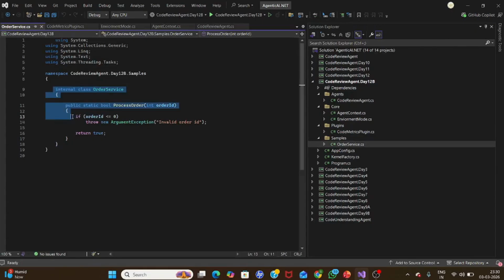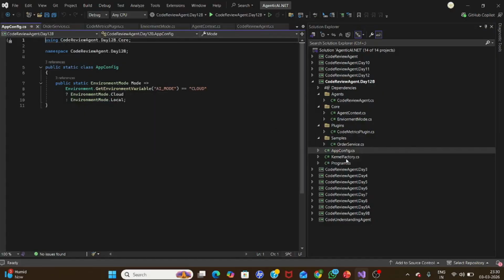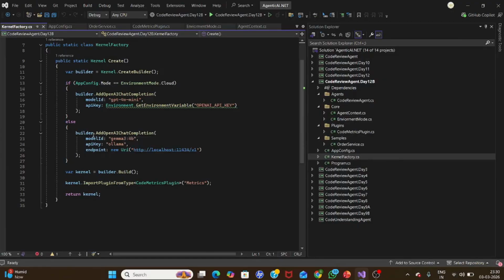This is the file on which the code review will be done. This will decide which environment we are calling. Kernel factory, you can see this is the main thing. If you see the previous day's code, mostly it is calling this Ollama with this endpoint, but now you can see we have introduced the cloud. Even though the API key is not ready, you understand the model is changed. Earlier it was Gemma 3 4B, API key Ollama. Now it is the GPT-4o mini model. Those who use ChatGPT, they know about GPT-4, GPT-5, GPT-5.2. And last, the kernel is actually taking the responsibility of calling the tool.